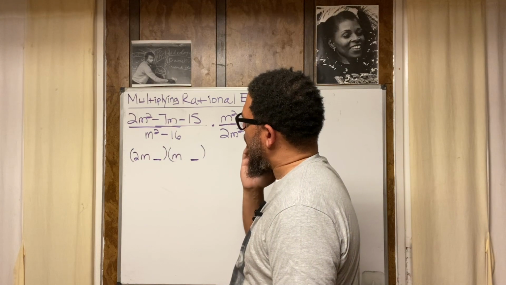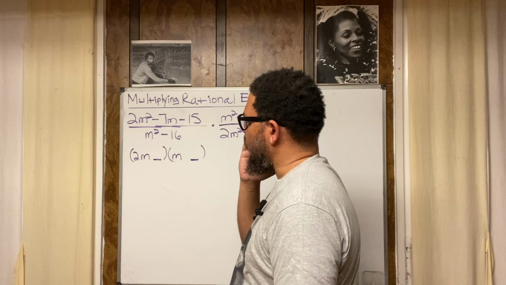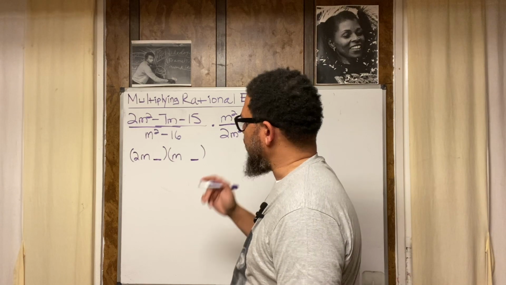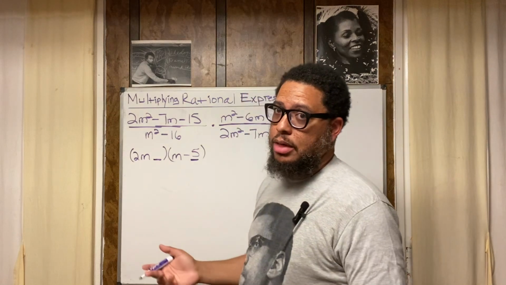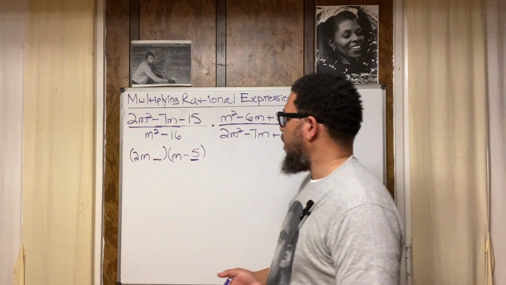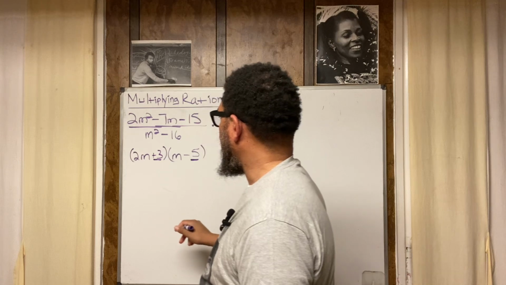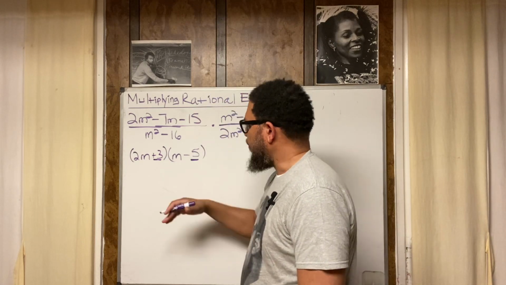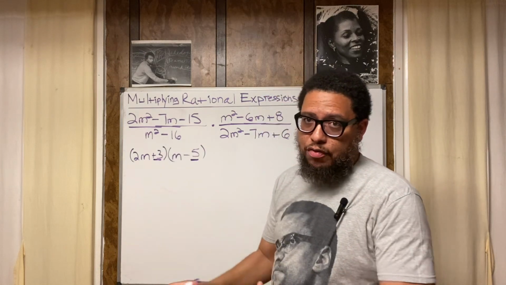But what I'm gonna do is I'm gonna use -5 and +3. I'm gonna put a -5 right here. Now, I said this is trial and error. I'm kind of just guessing, even though I know it's right. And I'm gonna put a +3 right there, right? So now dig this. When I multiply this out, it's gonna equal this. So that's how I know that I factored it correctly.